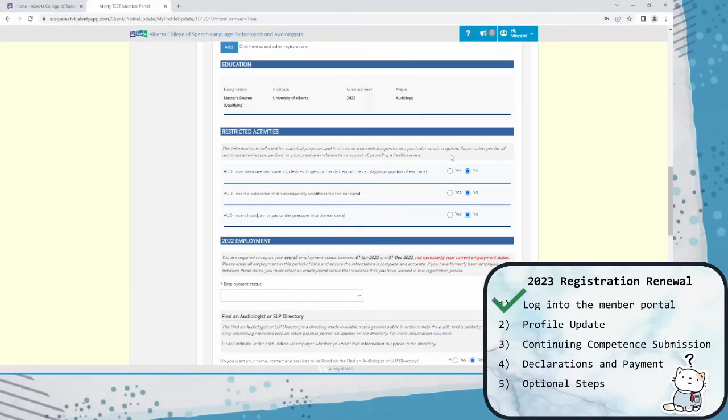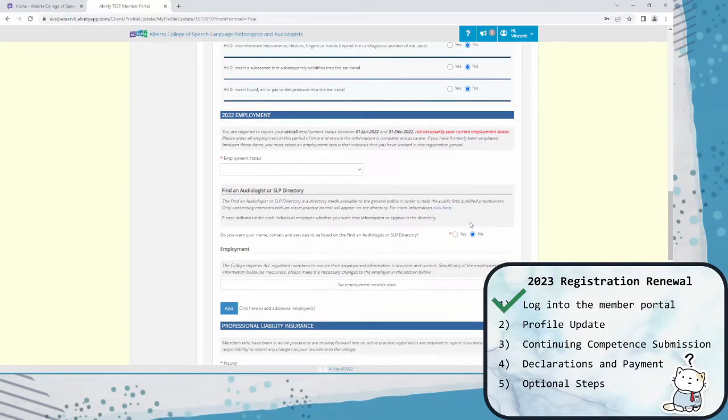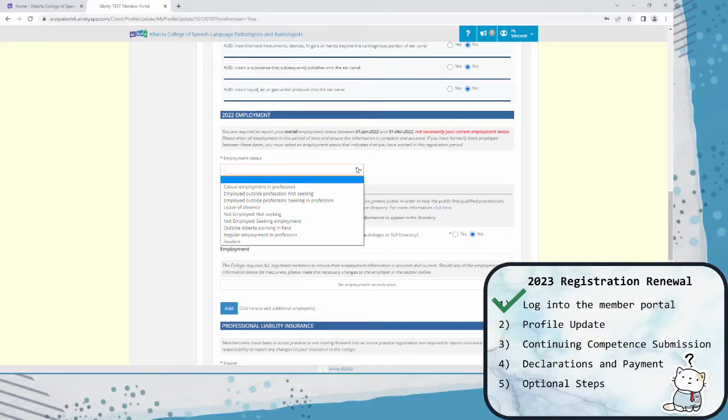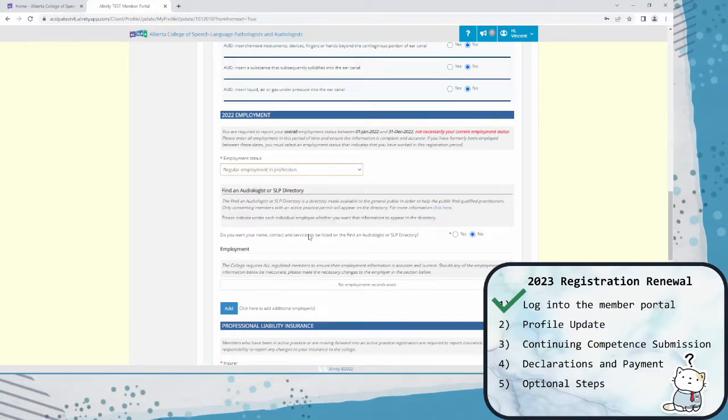You'll want to ensure that your restricted activities have the right selection on them, and then you can update your 2022 employment status. The first thing you'll have to do is select an option from the drop-down menu here. This is your overall status throughout all of 2022, so if you worked at all and you're going to enter any practice hours, you'll want to select regular employment in the profession.